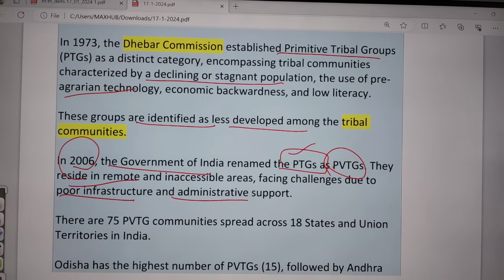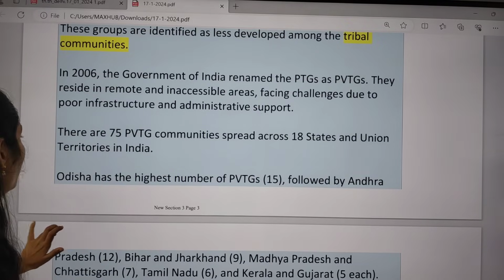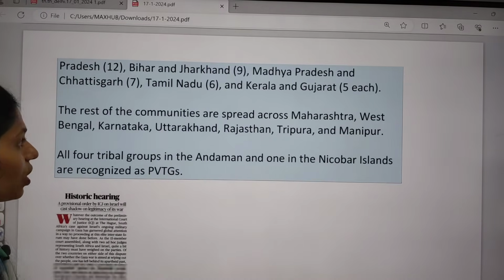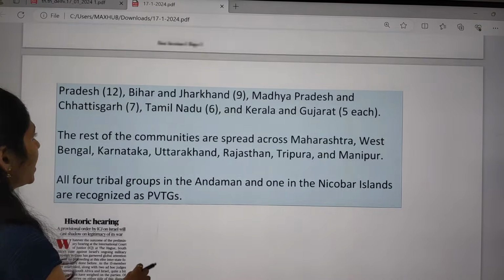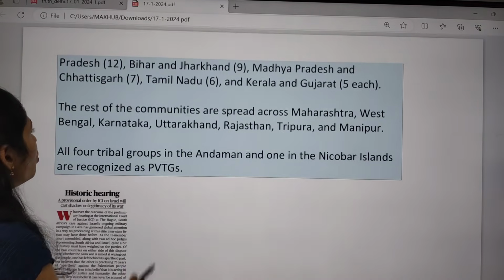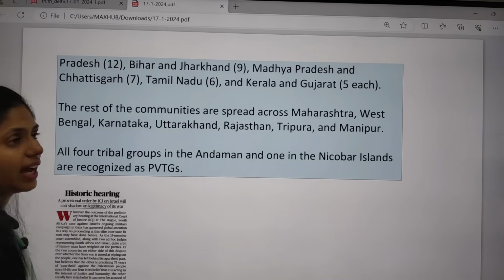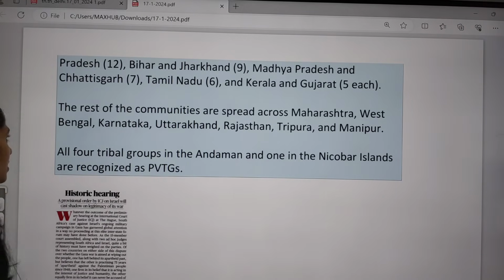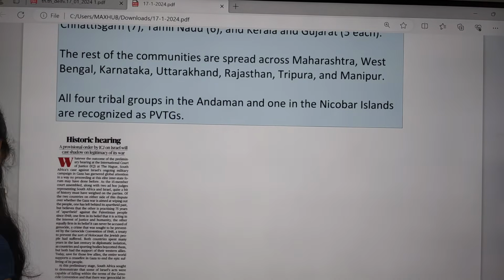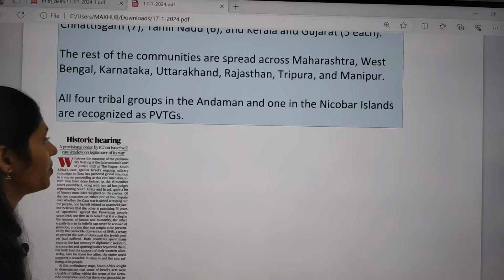There are about 75 PBTG communities spread across around 18 states and union territories in India. The largest numbers of these PBTGs are present in Odisha, second Andhra Pradesh, third Bihar, fourth Jharkhand, then Madhya Pradesh, Chhattisgarh, Tamil Nadu, Kerala and Gujarat. In these areas we have a good number of PBTGs, and the rest of the communities are spread across Maharashtra, West Bengal, Karnataka, Uttarakhand, Rajasthan, Manipur and Tripura.